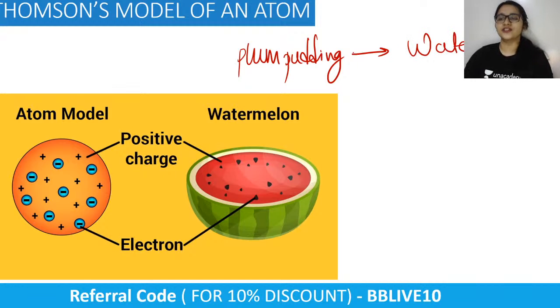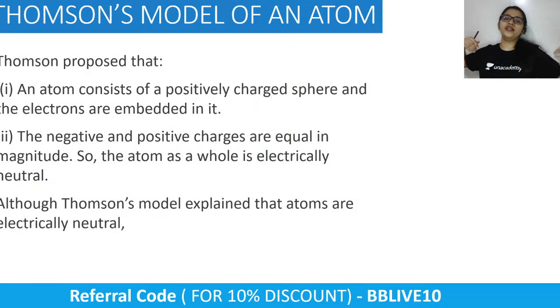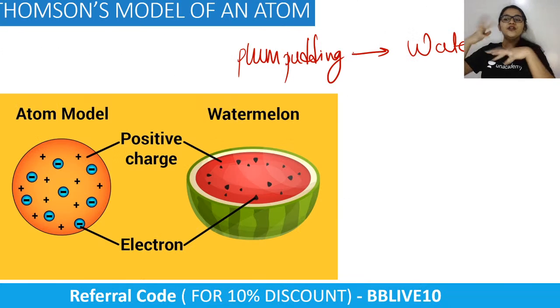In the sense not by taste, but how in the pudding there are so many dry fruits incorporated into the batter very nicely. Whenever you take a bite of that pudding, you get the cakey structure, and also the dry fruits filled inside. Similarly, if you take a bite of watermelon, you are bound to get seeds into your mouth. That is why the plum pudding model is synonymous with the watermelon. So Thomson was the very first person to give us this model.